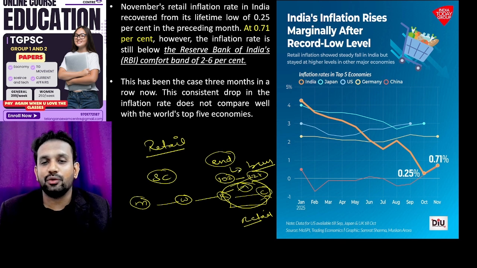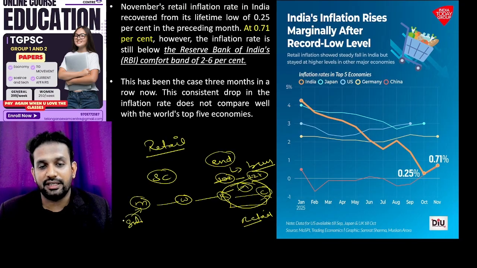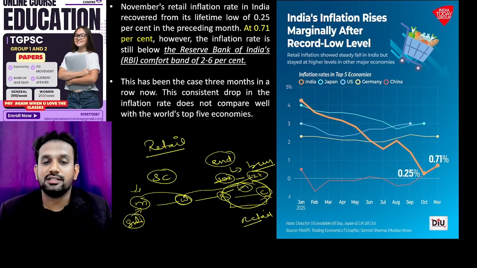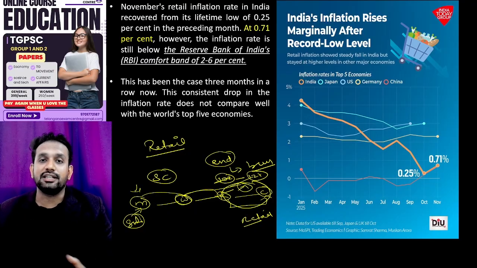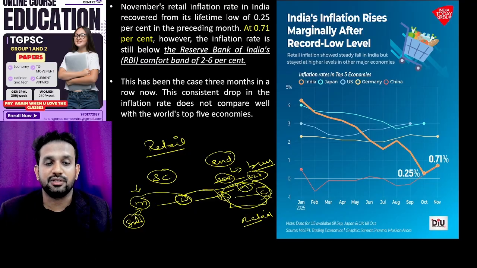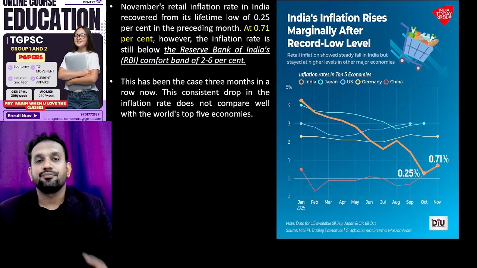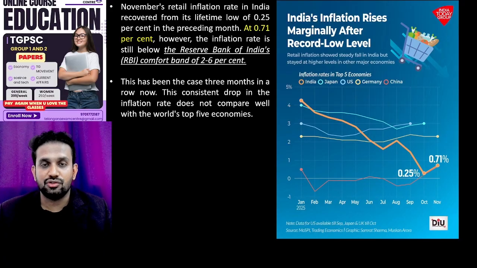Because let us suppose that these Parle-G biscuits are very important for the children to eat, then what can the government do to make sure that the 10 rupees should not increase to 12 rupees? The government at the manufacturer level can give what? Subsidies. When subsidies are given, their cost will decrease and they will sell at the same price to wholesalers, and the same price will reach the retailers. So we can manage the retail pricing this way by giving subsidies, incentives, and also tax exemptions, and so forth to the manufacturers.